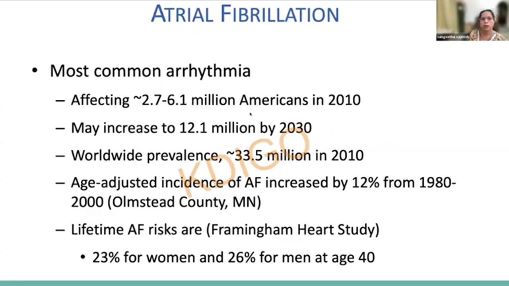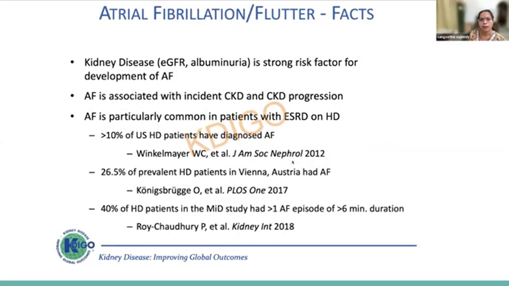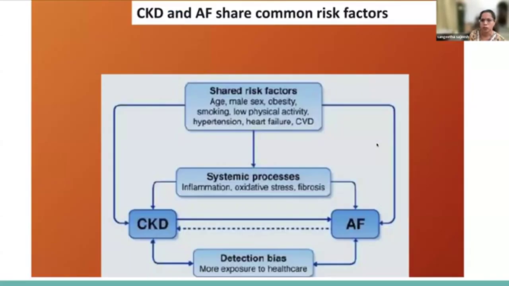So, atrial fibrillation is one of the most common arrhythmias, and the lifetime AF risk is very high, 23% for women and 26% for men at age 40. And in atrial fibrillation, as the kidney disease advances or the renal function deteriorates, there is more and more incidence of atrial fibrillation with more and more risk of CKD progression.